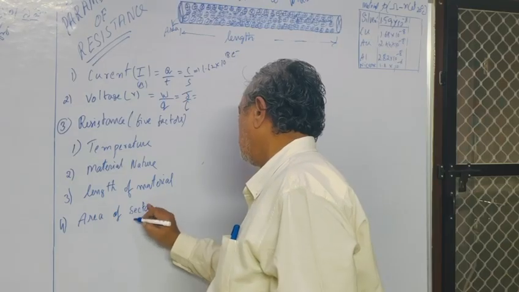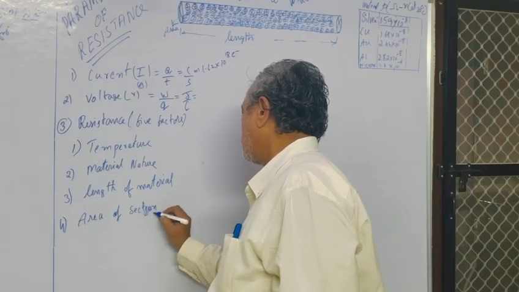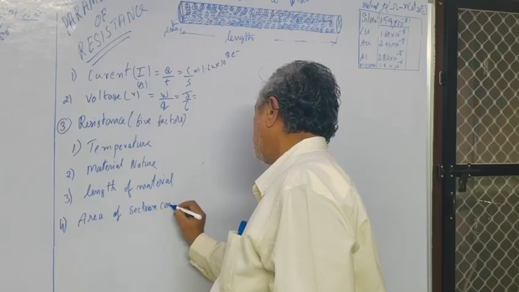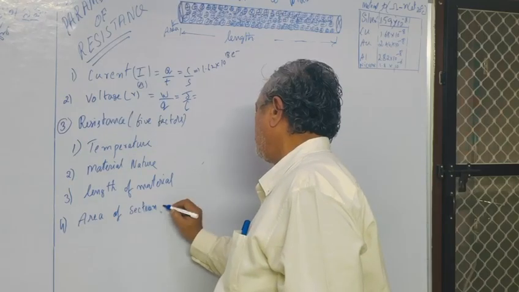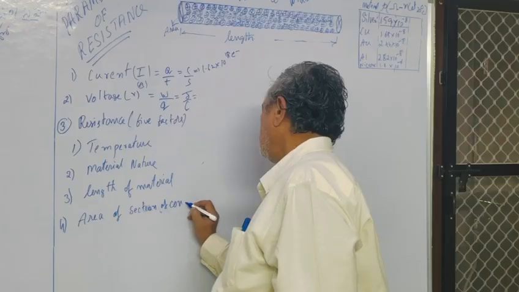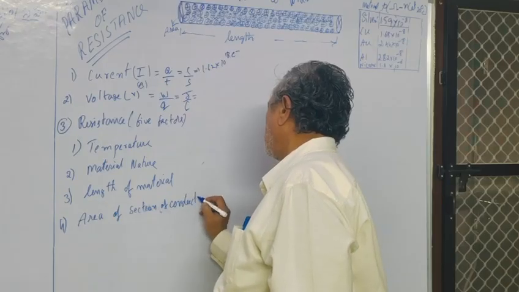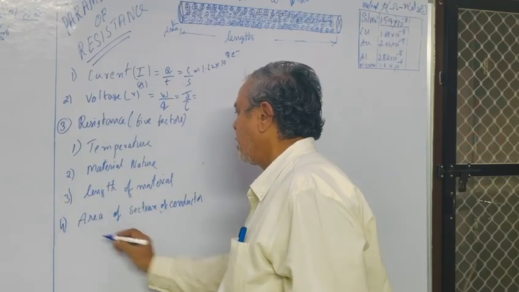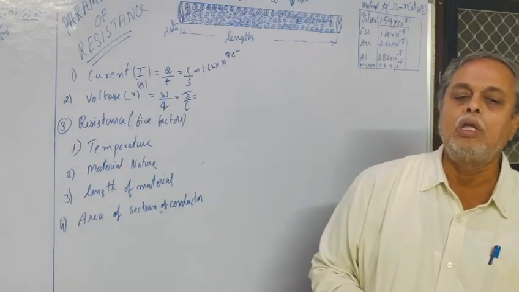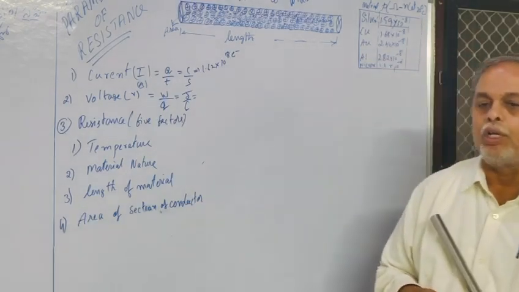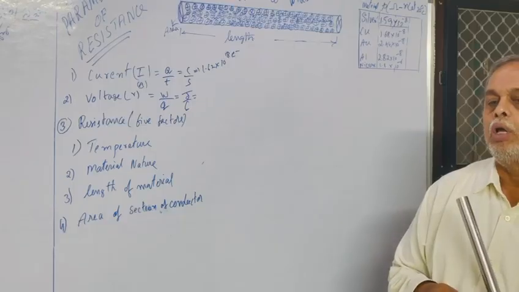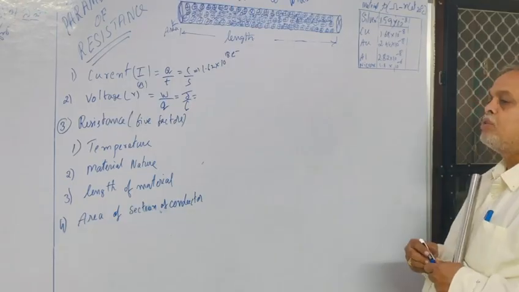Section of conductor. Section of conductor. That is area. How many factors will we have to observe? There are 4 factors. In our textbook you have 4 activities, one by one.